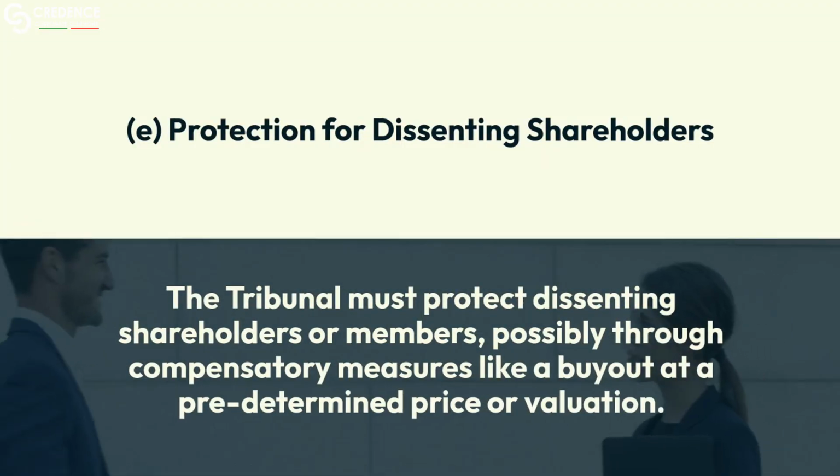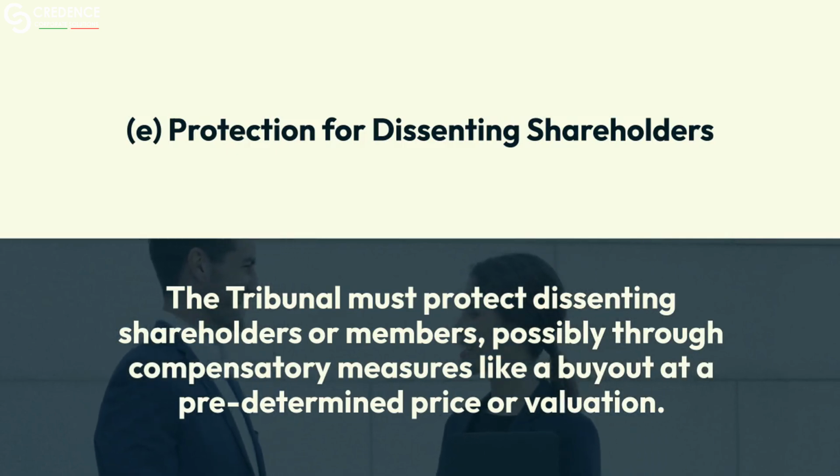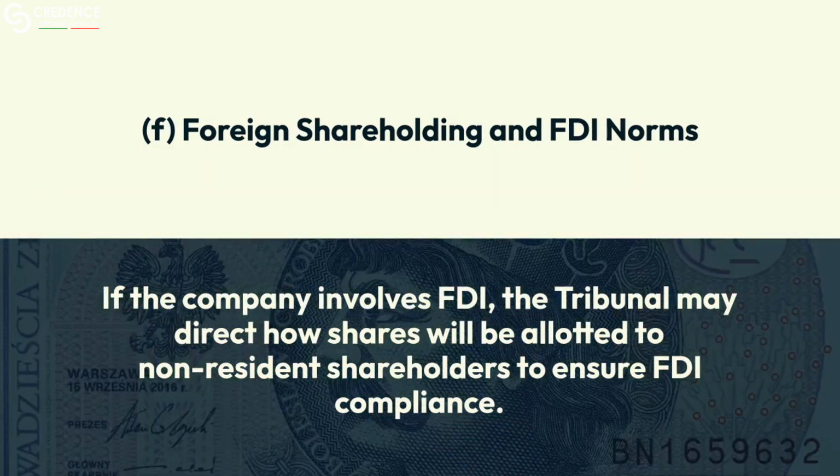E. Protection for dissenting shareholders. The tribunal must protect dissenting shareholders or members, possibly through compensatory measures like a buyout at a predetermined price or valuation.